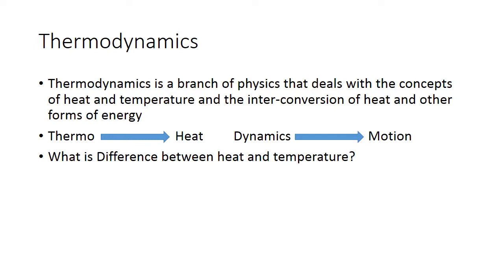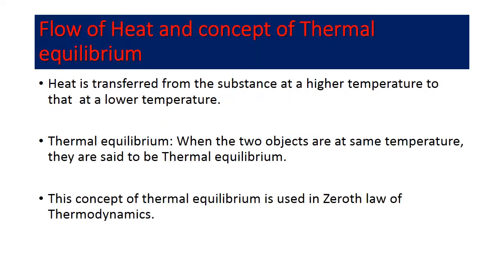So the question here arises, what is the difference between heat and temperature? Let us see what is temperature first. Temperature is a measure of the hotness of the body, or you can say it's a degree of hotness of the body. How much hot the body is. For example, in comparison with minus 10 degrees Celsius, ice is hot because ice temperature is 0 degrees Celsius. Because of this temperature, whatever the energy is produced in the medium or in the system is called as heat. So heat is a form of energy which is measured in calories or joules.